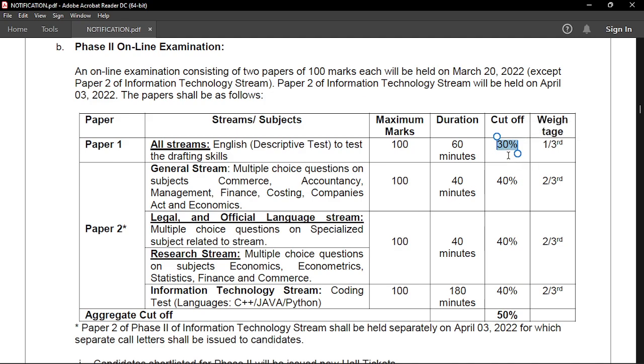You need to score minimum 30 marks out of 100, and your weightage will be 1/3. But you don't only need to score 30, you have to score more because there is a merit making in this particular phase 2.